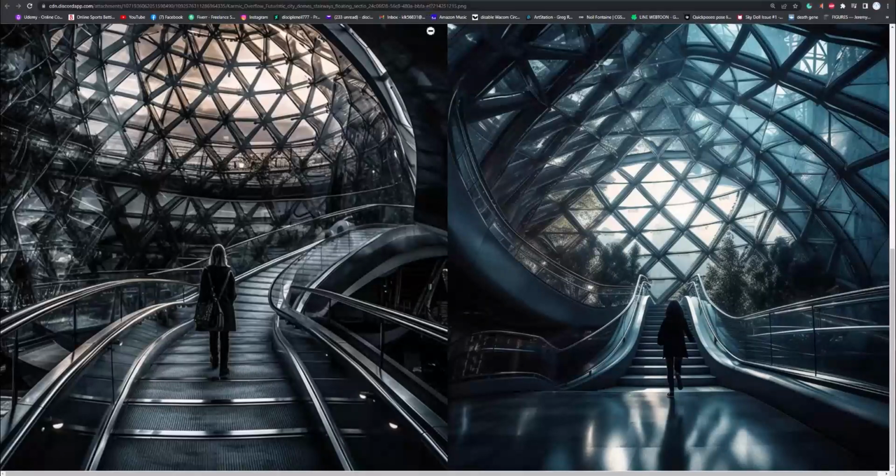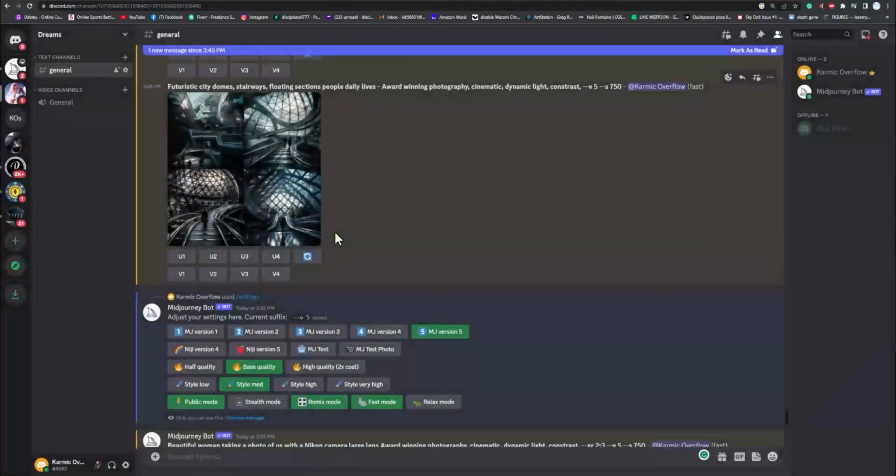So yeah, really cool. And once you have something you kind of like, but you're not so happy with it, you can go and kind of change some things. Like maybe you don't want the domes, just futuristic city. So for example, I can grab all of this. I'm also going to show you how to combine things in just a second.